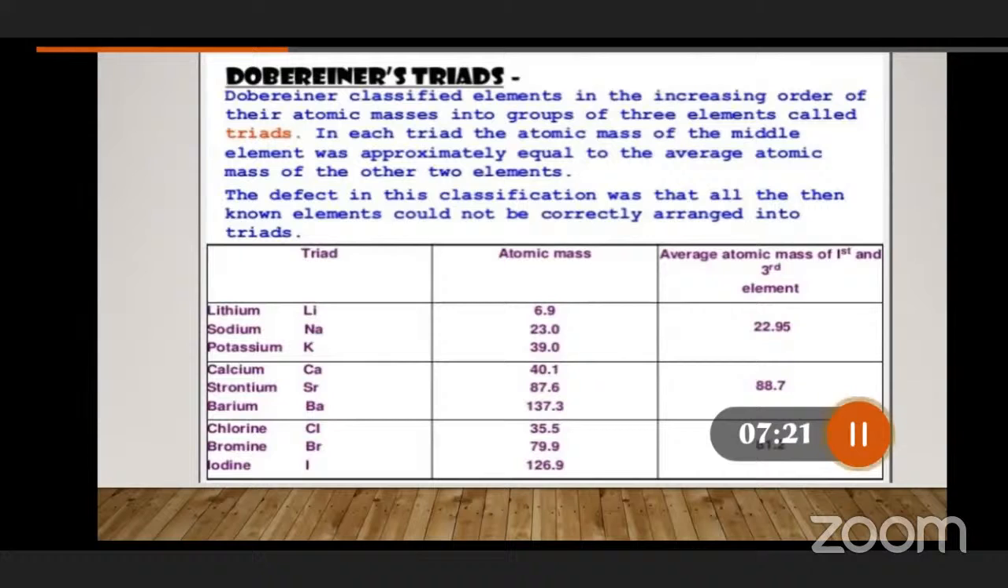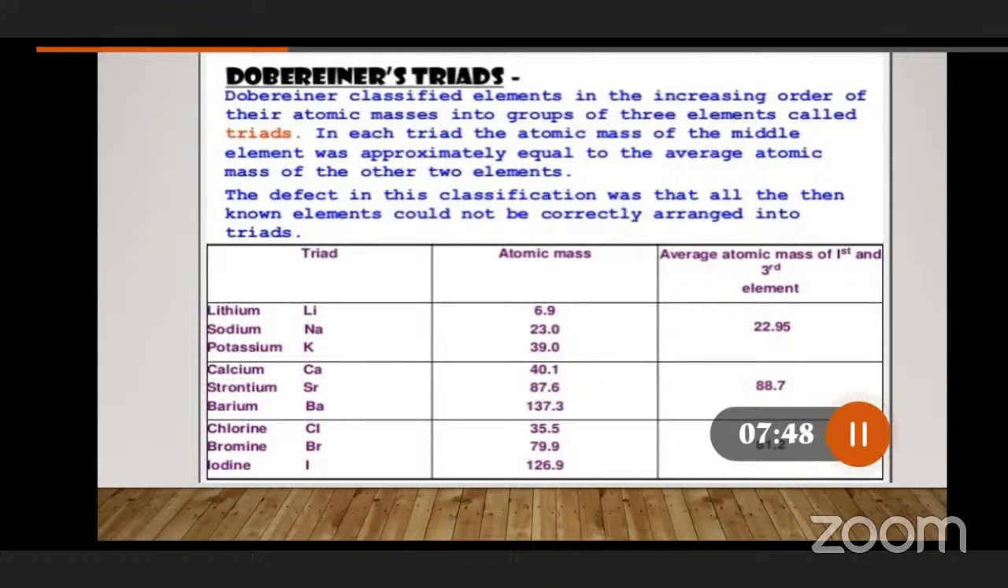In a similar manner, the second triad is calcium, strontium, barium. Similarly, the third triad, if you see, is chlorine, bromine, iodine. So every triad he constructed based on which principle? The atomic mass of the middle element was approximately, exactly the average of the first and the third elements.